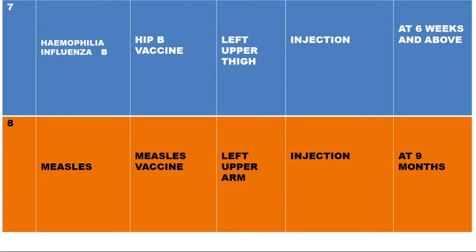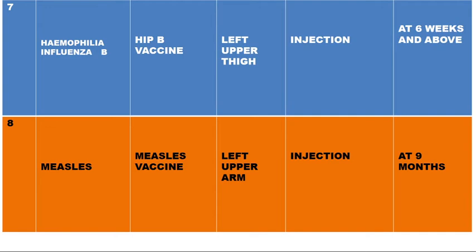And then the last one, which is so interesting, is measles. For the vaccine, you just write measles and you put there the word vaccine. When you write measles alone and you don't put the word vaccine, you mean the disease. But when you put the vaccine, you mean the vaccine. So the vaccine for measles is called the measles vaccine. Where is it put? On the left upper arm. Through which mode of administration? Through injection. That's how it is put into the body.